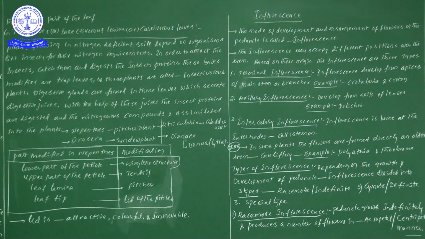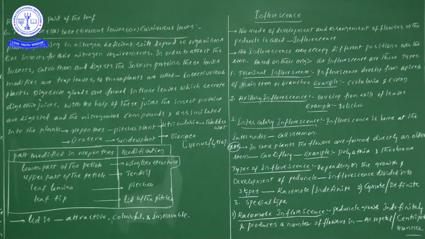So within the insectivorous plants, in the trap leaves, definitely some kind of secretions are there. These secretions are nothing but digestive juices, which definitely help in the digestion of insect proteins.